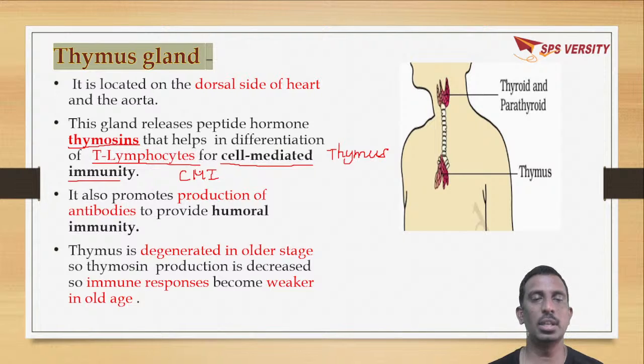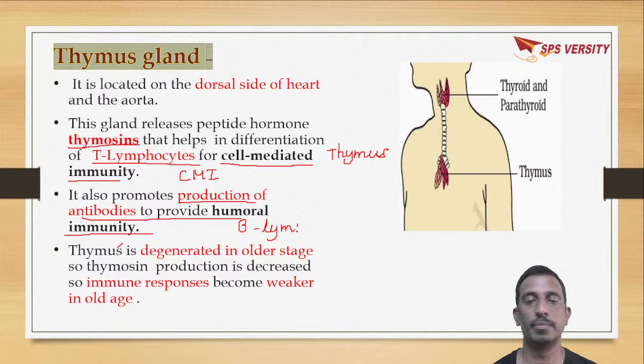So what will these T lymphocytes do? They will help B lymphocytes to secrete antibodies. So this will promote the production of antibodies to provide humoral immunity. B lymphocytes promote humoral immunity, and T cells promote cell-mediated immunity.